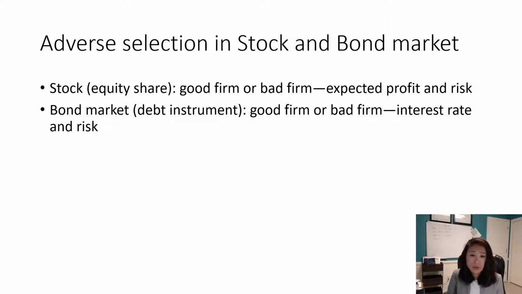On both the stock and bond markets, if there is no agent to reveal the information, what happens is the bad firm is usually the one likely to sell the stock to you and acquire the funds from you. Because if you have no idea how this firm is running, you don't know the manager, you don't know if they're good. They are really good at talking about their company. They are great, excellent, but nobody reviews their performance. The only thing you go by is, okay, this is a good firm, this is a good firm. But the truly good firm is worth more than the bad firm that just talks about being good.